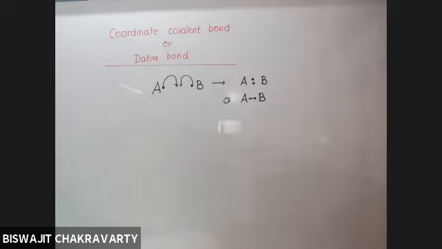But now we are talking about a special type of covalent bond where the electrons are shared, no doubt, because it's a covalent bond. But the interesting thing is, here both the electrons actually come from the same atom. The contribution is done by only one of the atoms. The other atom has no contribution. Such a covalent bond, in which both the electrons come from the same atom, is referred to as coordinate covalent bond. So let us see how it is formed.